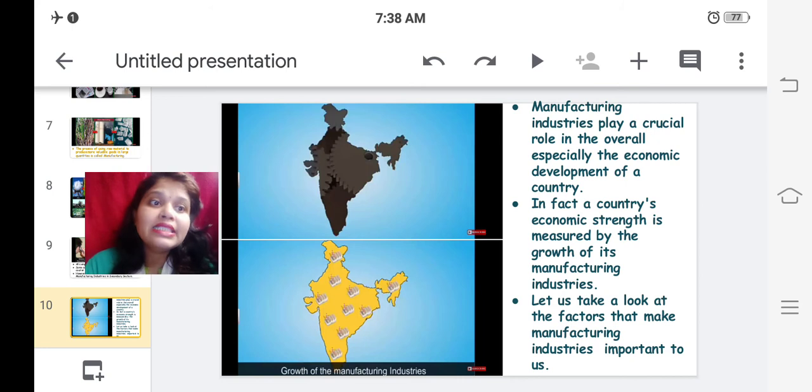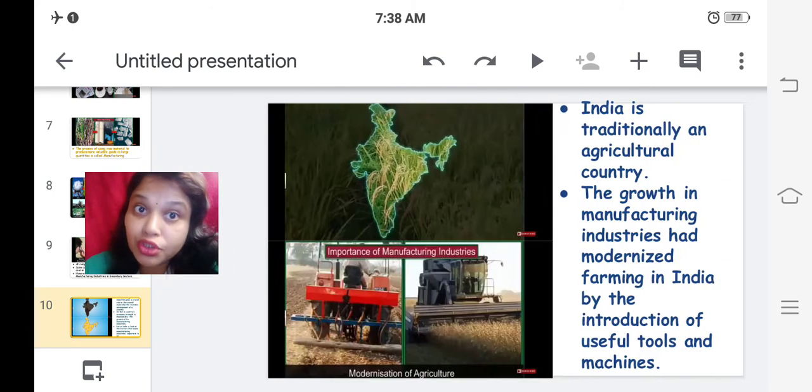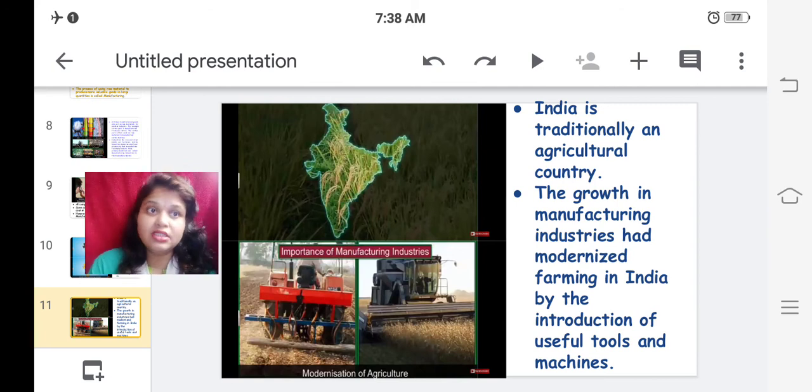So let us take a look at the factors that make manufacturing industries important to us. India is traditionally an agricultural country. We know this. The growth in manufacturing industries has modernized farming in India by the introduction of useful tools and machines. Are we still stuck to the traditional methods of farming which our grandfathers and great grandfathers used?